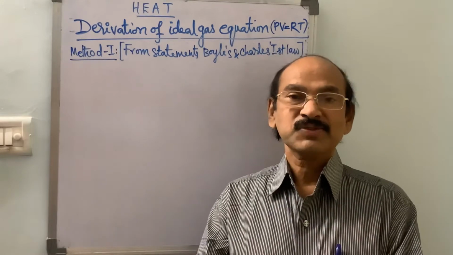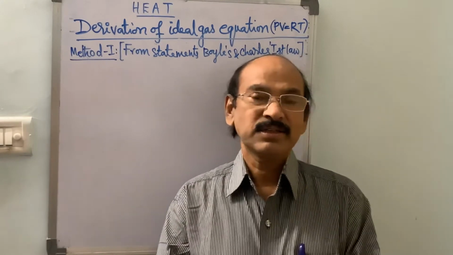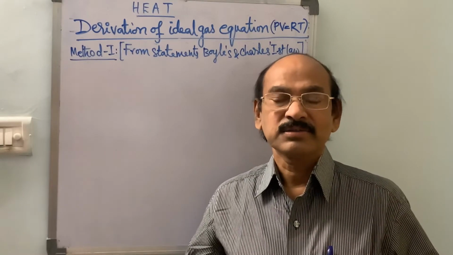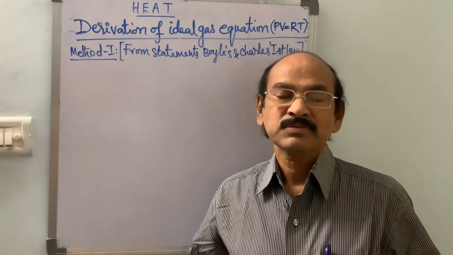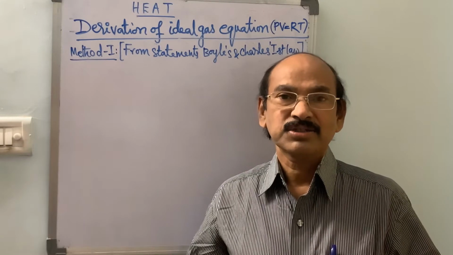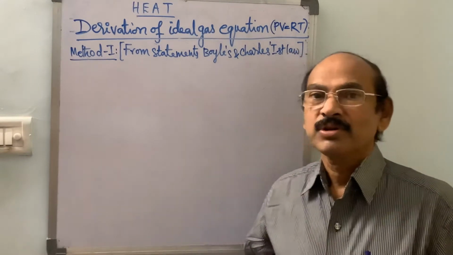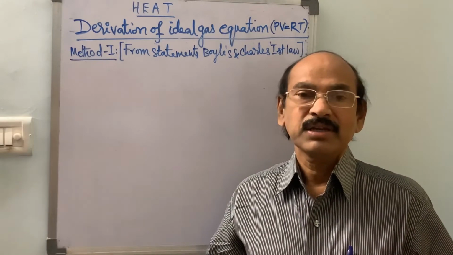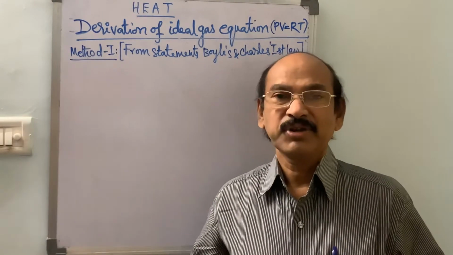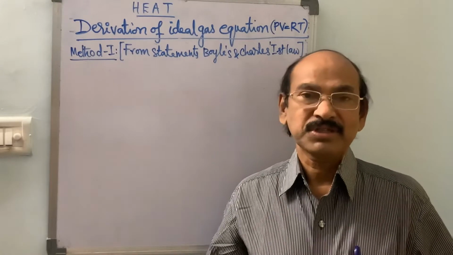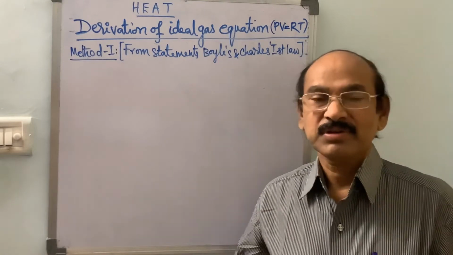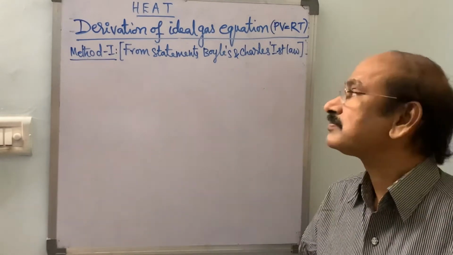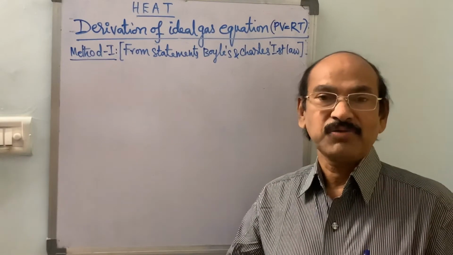In the previous class, we discussed the gas laws, that is Boyle's law, Charles' first law at constant pressure, Charles' second law at constant volume. Now, in this class, we will learn what is meant by an ideal gas. We derive the ideal gas equation and find the value of capital R, that is the universal gas constant, and also the pressure and volume coefficients.